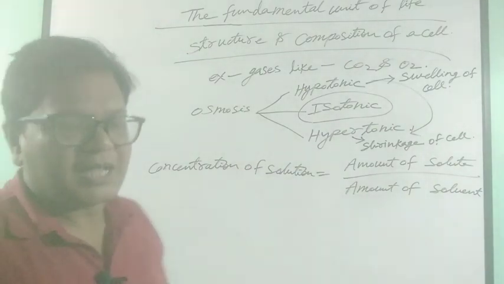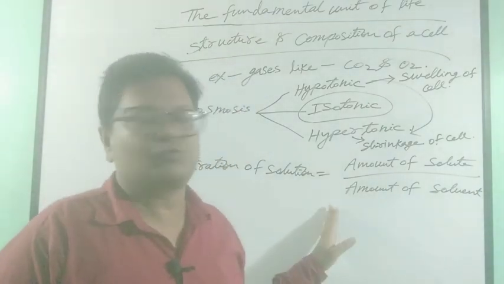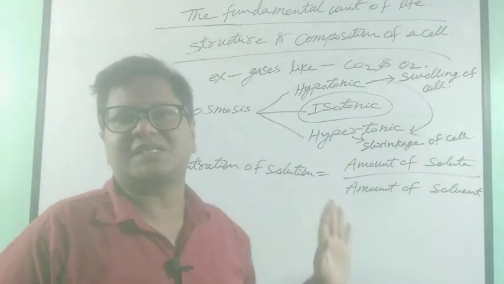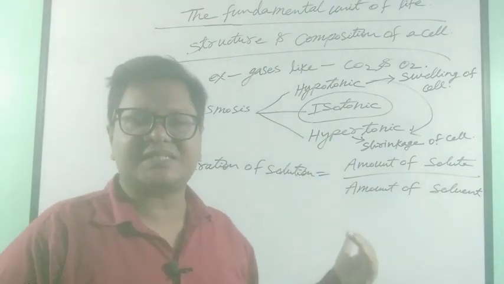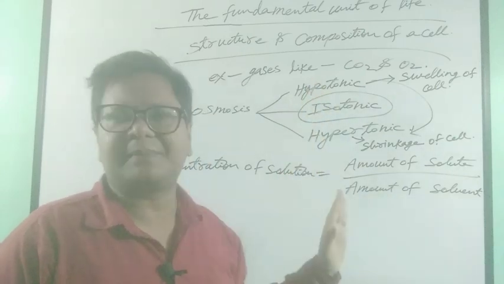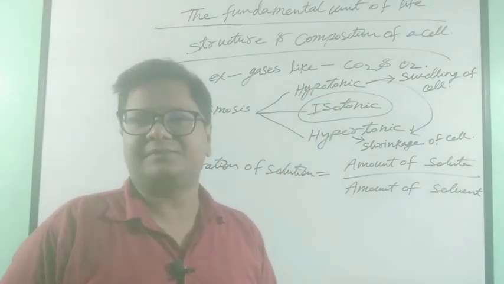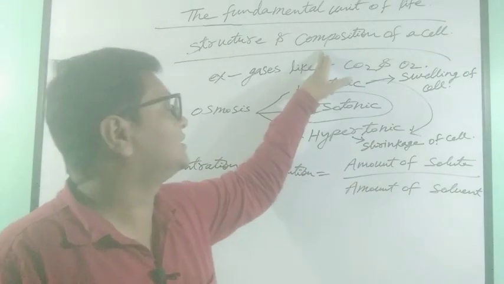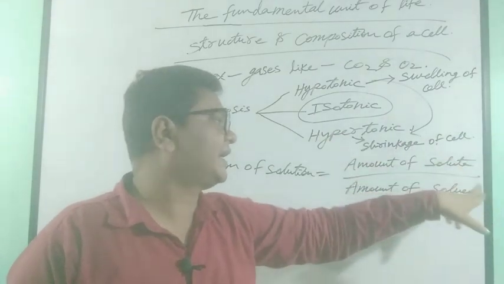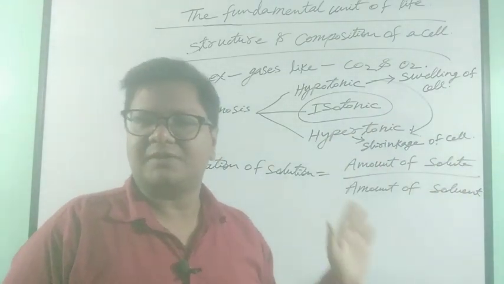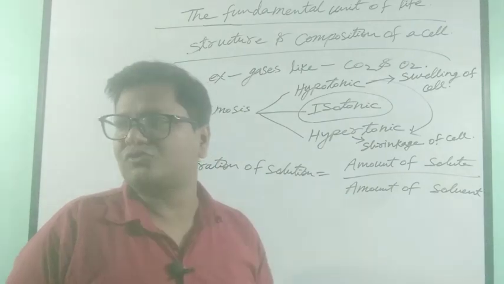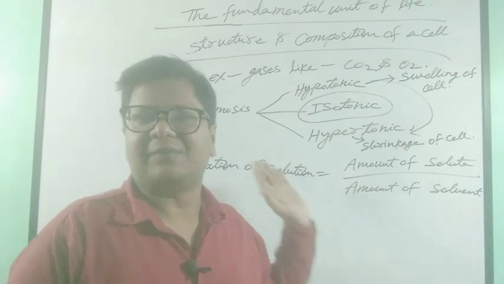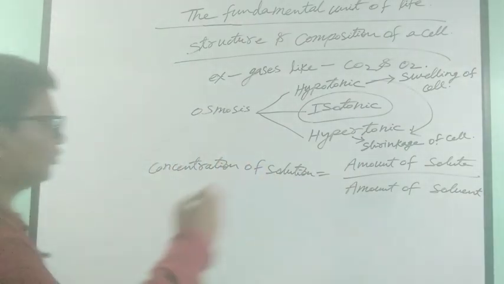And we can do these things by experiment also, and the things that we require for this experiment are cheaply available in our home also. To see the result of swelling and shrinkage of cells, we can do this experiment in our home, as the things required are available abundantly.